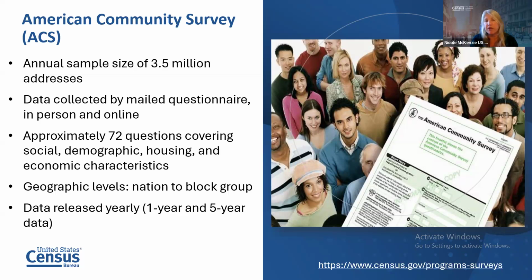If you live in a smaller community, you're going to be looking at the 5 year data, which is providing more samples, so you have 5 years of sampling. Right now the 2023 American Community Survey is available, which covers data we've received from surveys from 2019 to 2023. Our 2024 ACS will be coming out in September, actually December for the 5 year, and September for the 1 year.